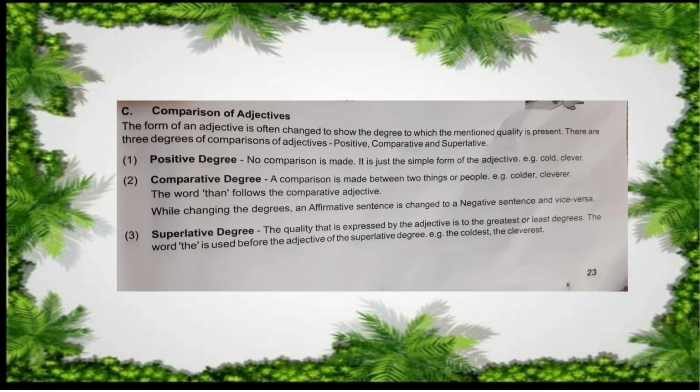While changing the degrees, an affirmative sentence is changed to a negative sentence and vice versa. Superlative degree: the quality expressed by the adjective is to the greatest degree. The word the is used before the adjective of the superlative degree. For example, the coldest, the cleverest.